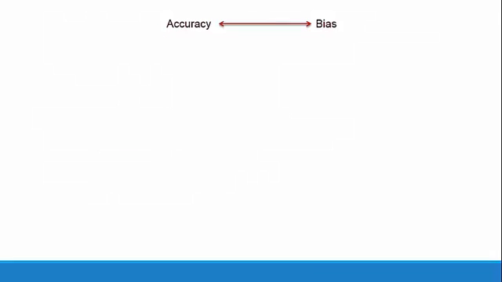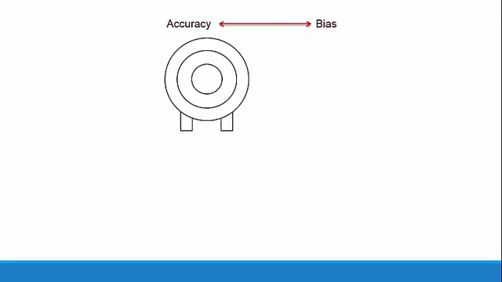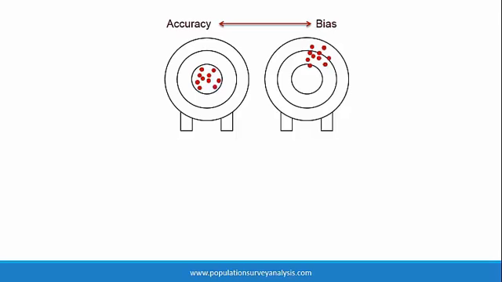Bias and accuracy are opposites. We can think of accurate statistics as being centered on a bullseye, while biased statistics are off target. An estimate for the total population would likely be on target if it included a representative number of men and women, and it would likely be off target or biased if the sample were only comprised of men.